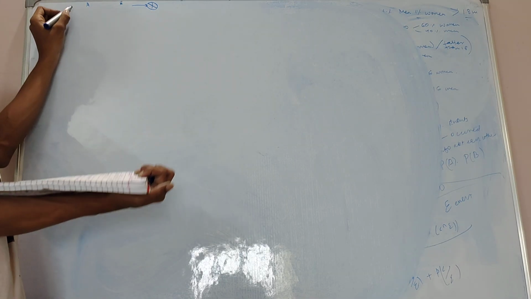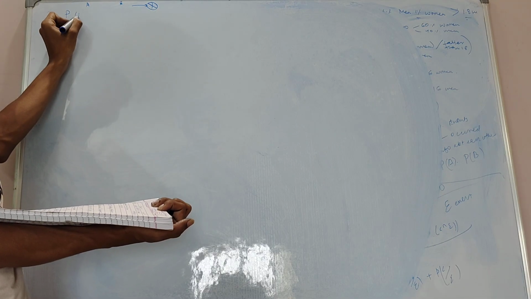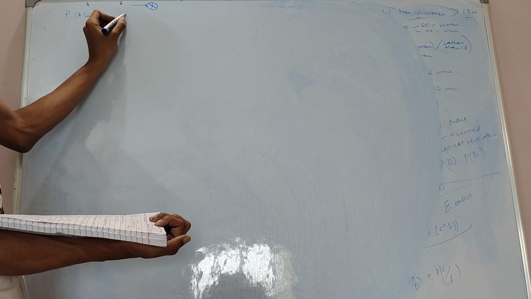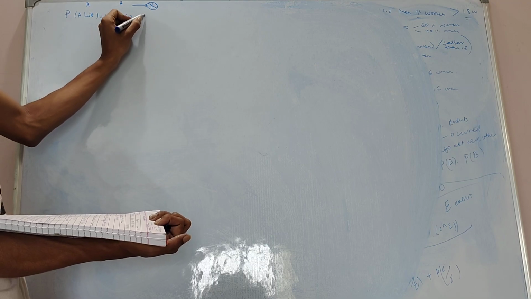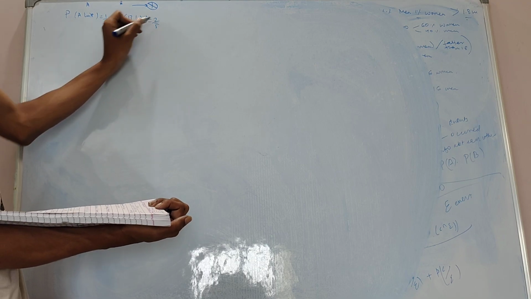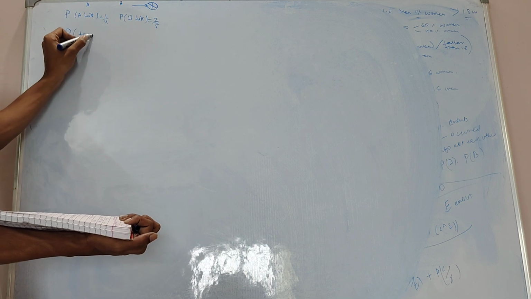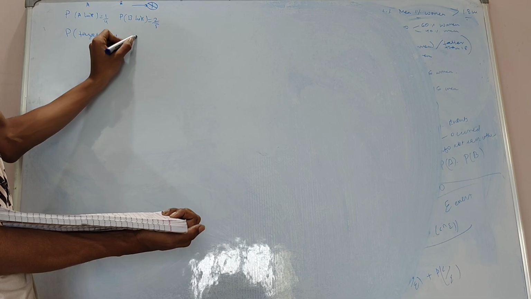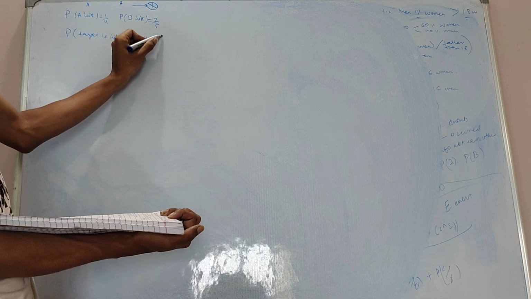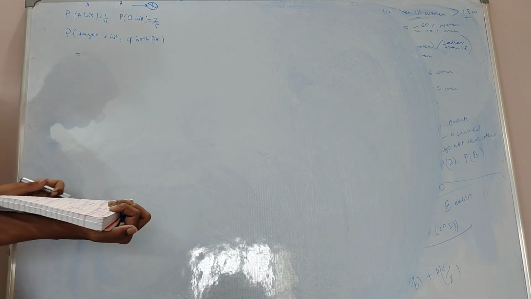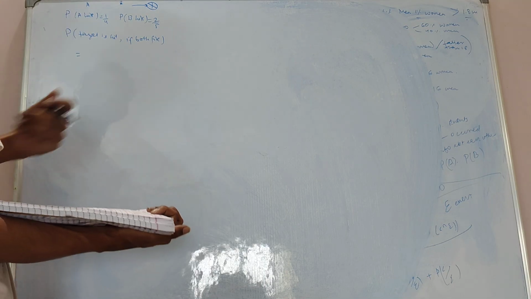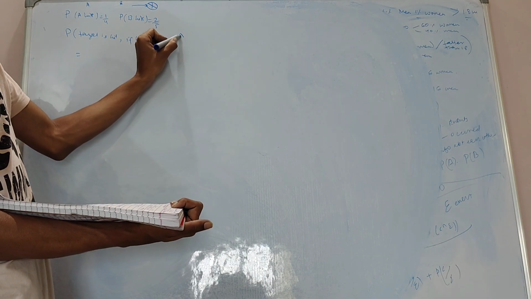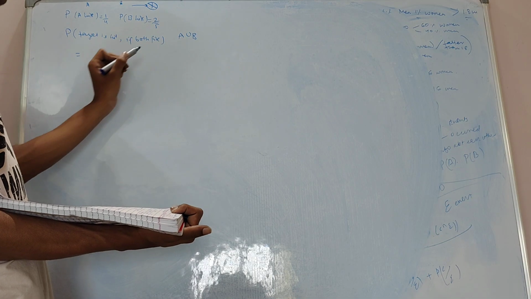So probability that person A will hit is 1 by 4, and probability that person B will hit is 2 by 5, and the probability that target is hit if both fire will be given as, now since target is hit means either A has happened or B has happened, right?